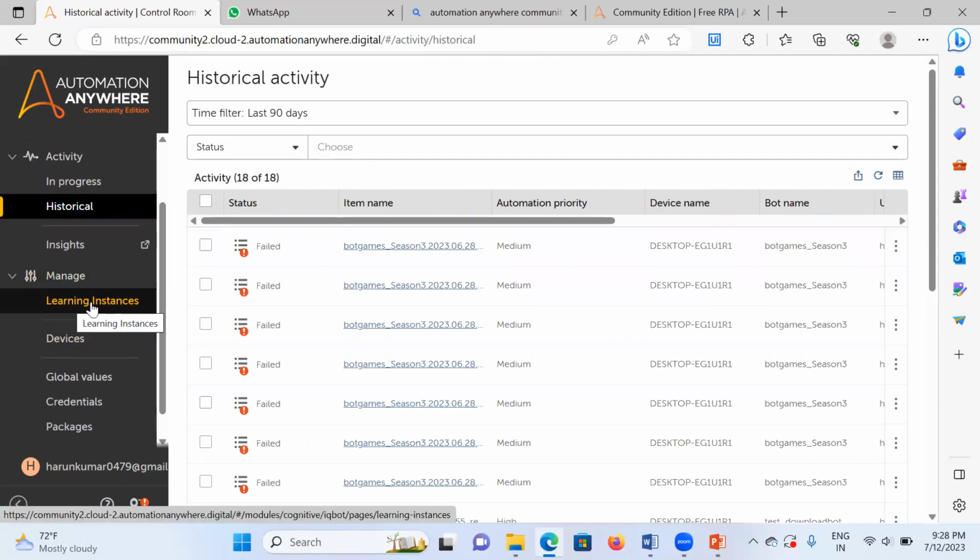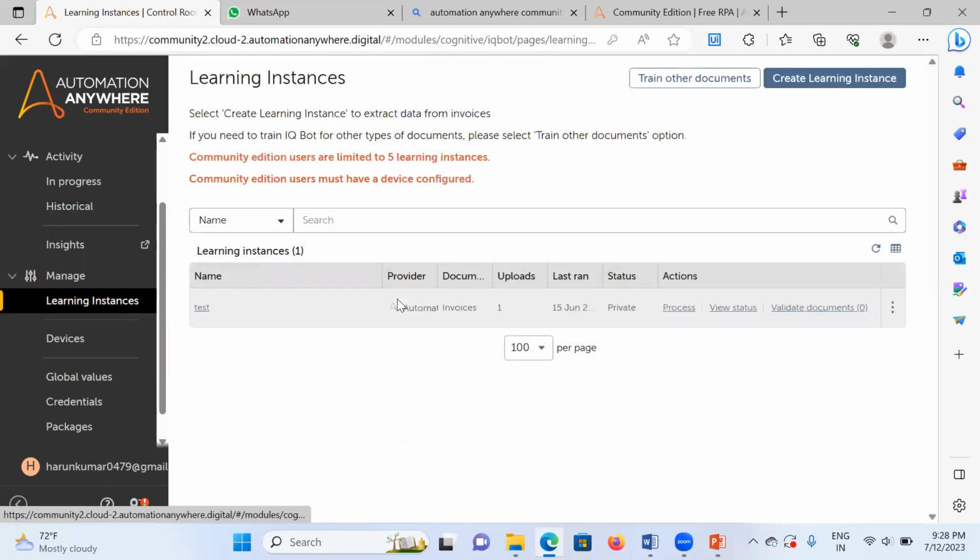Then here we go. Learning instances. Learning instances means IQ Bot. Do you have any idea about IQ Bot? No, sir. Let me show and explain. IQ Bot, in the sense, you know the scanned copy. Are you able to copy the scanned image text? For example, you have an image and in the image you have text. Are you able to copy? No, you can't, right?